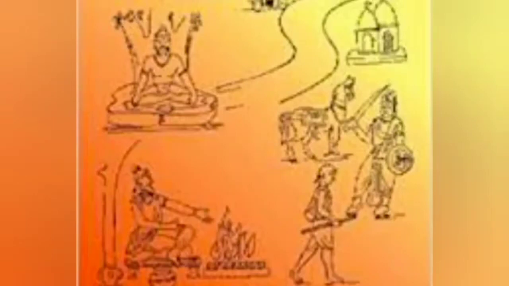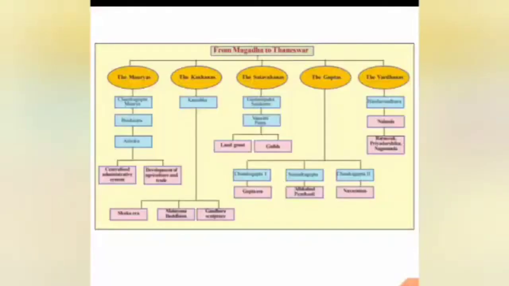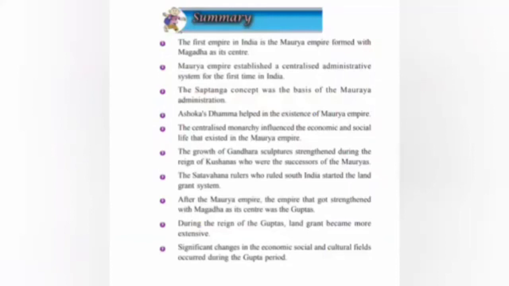Okay, children, that's the end of this lesson. So, we successfully completed up to 9 lessons. Read the summary properly, read the textbook well, and study the notes.